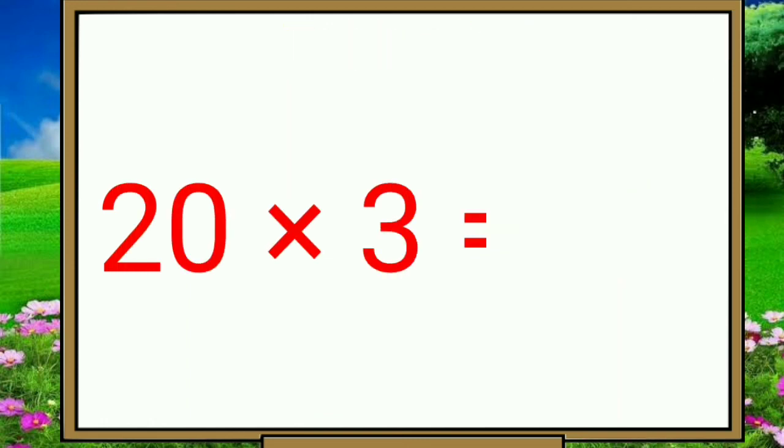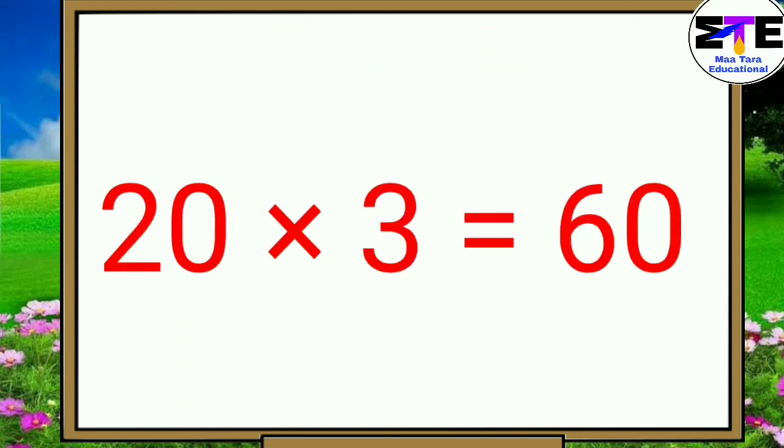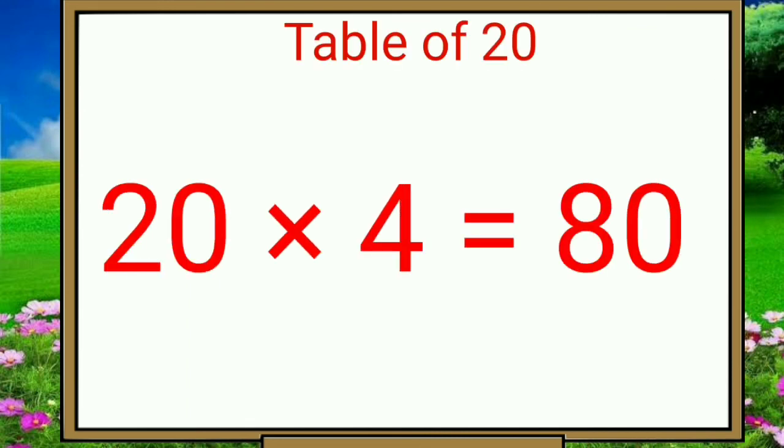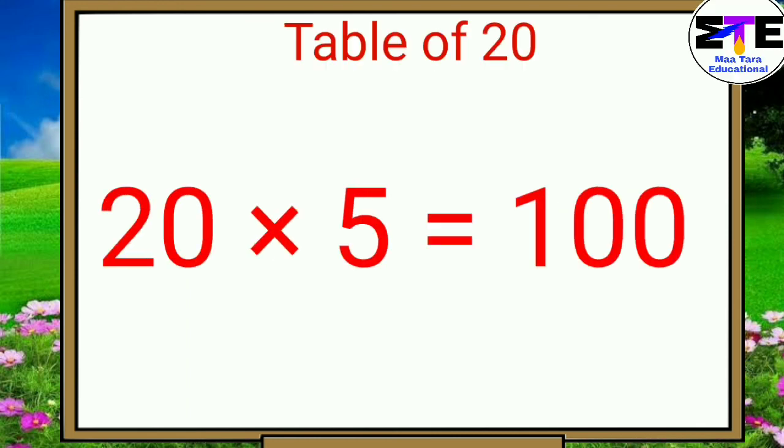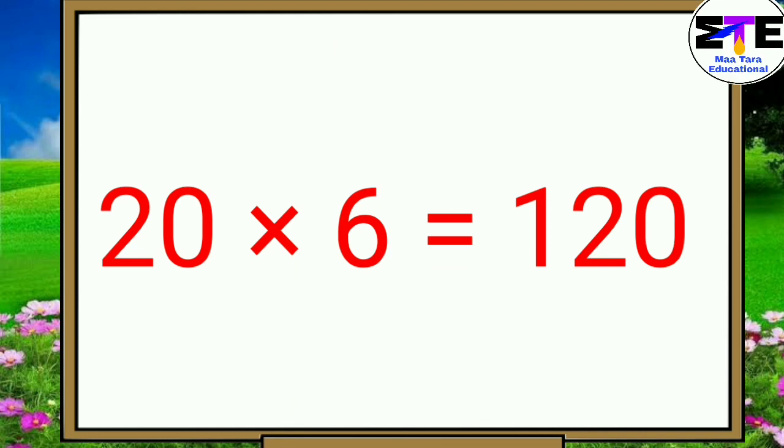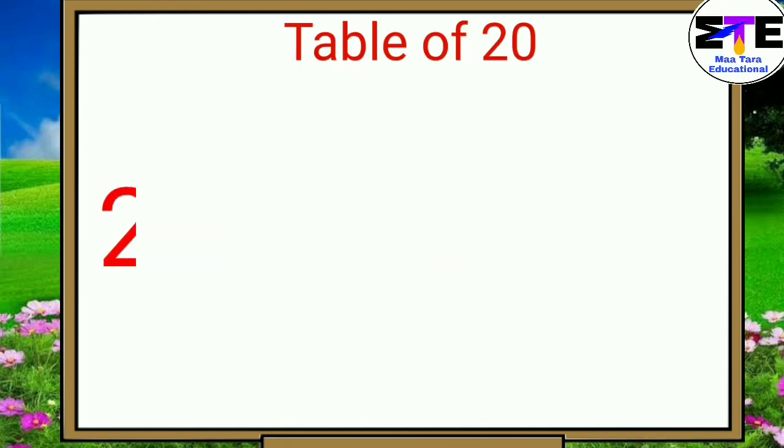20 threes are 60. 20 fours are 80. 20 fives are 100. 20 sixes are 120.